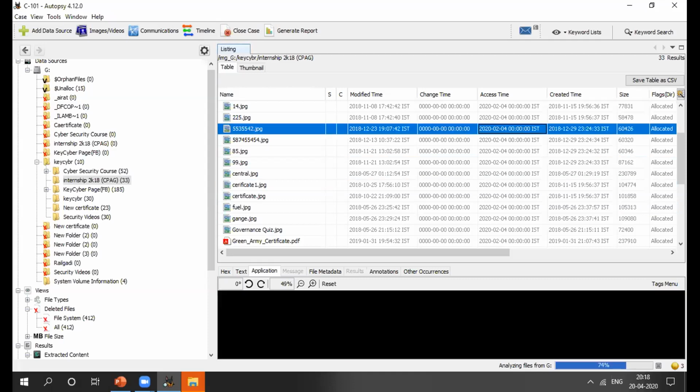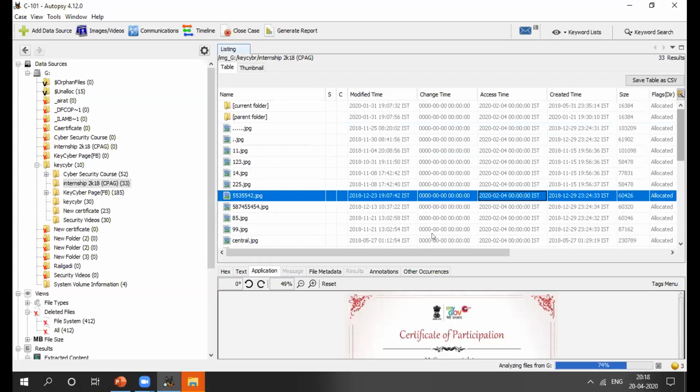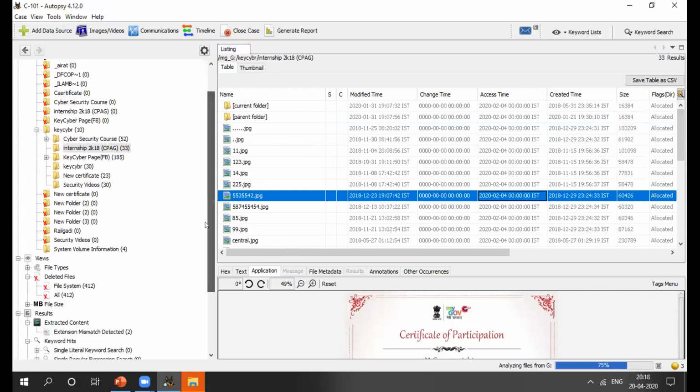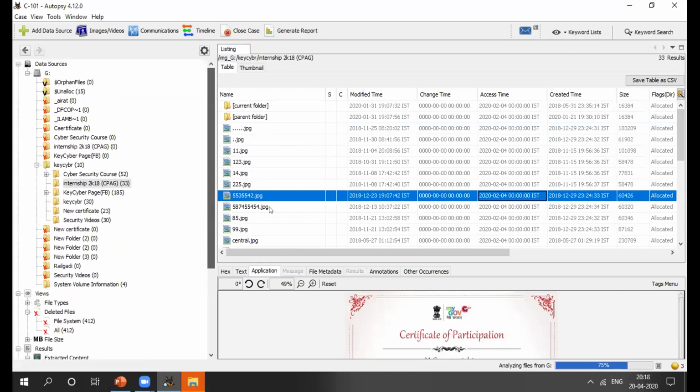So by using Autopsy you can extract all your deleted files, images, videos, etc., right?